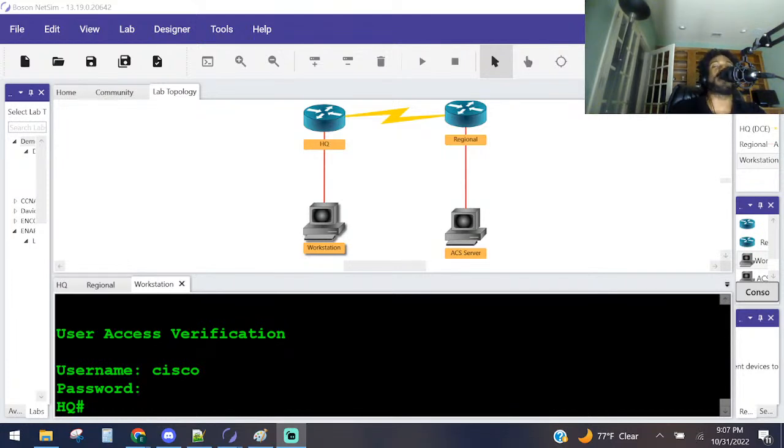CompTIA exams, I'm not a big fan of those. Y'all see those lines there? I hope I got rid of those. But yeah, I'm not a fan. I took A Plus. I took Net Plus back in the day, I want to say 2012 and 2014, I believe. It's good to study for them, but don't pay for those exams. They just help you get entry-level jobs and stuff like that.